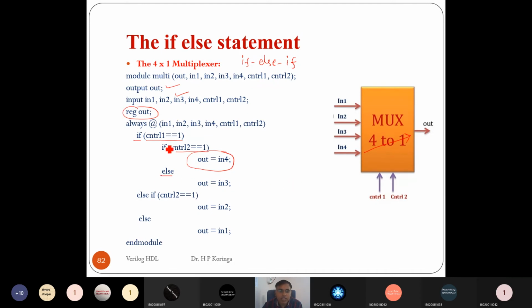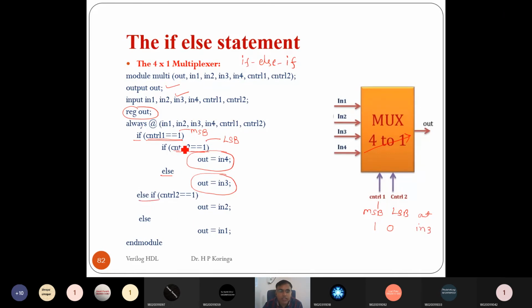Else, if control 1 is 1 but control 2 is equal to 0, where control 1 is the MSB bit of the selection line and control 2 is the LSB bit, then it will assign the output equal to in 3. Means for this condition, when 1 and 0, we want the output to be equal to in 3.